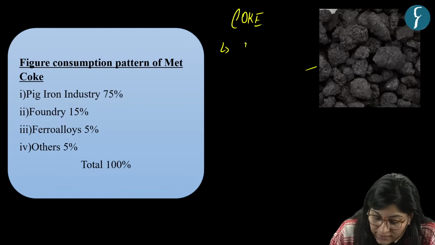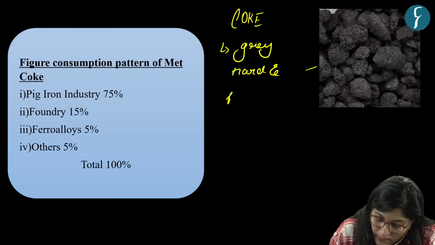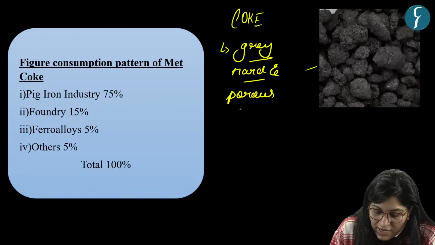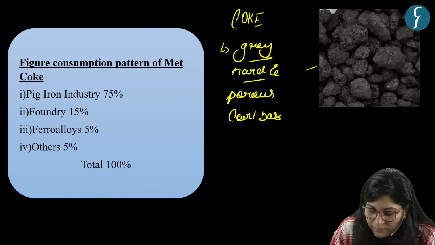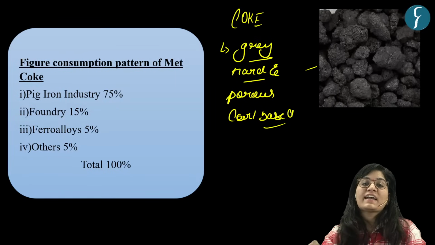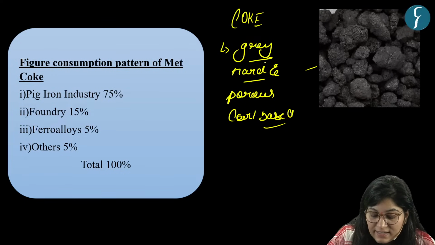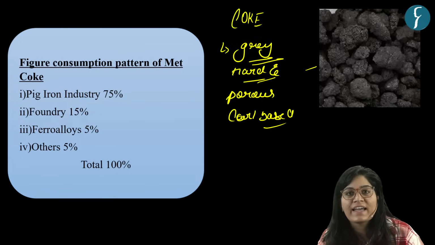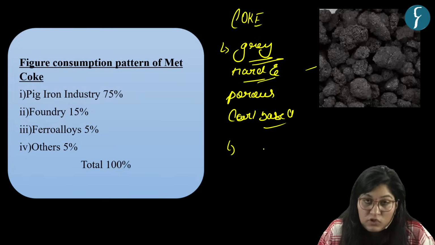So coke is a grey, hard and porous coal-based fuel with a very high carbon content and few impurities. So what it is? It is a grey, hard and porous coal-based fuel with very high carbon content and less impurities. Now the question is how it is made.